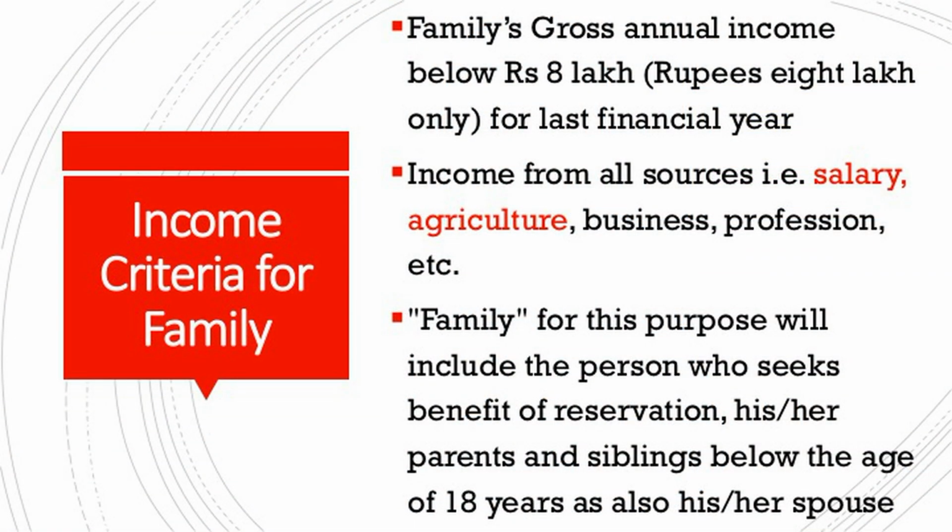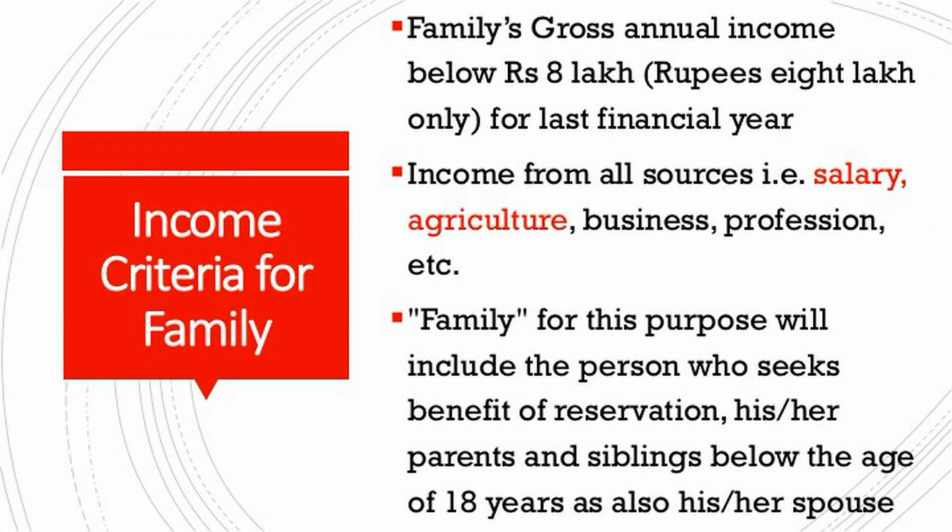Now, this income, on what basis do they decide? The income is not just your income, it is the family income. Family income in the last financial year should not have exceeded rupees 8 lakhs. Here family means not only your parents, it also includes your siblings, your own income if you are employed, and also your spouse. All are clubbed together. This entire family income should be less than rupees 8 lakhs.